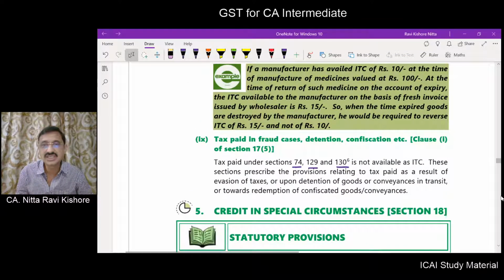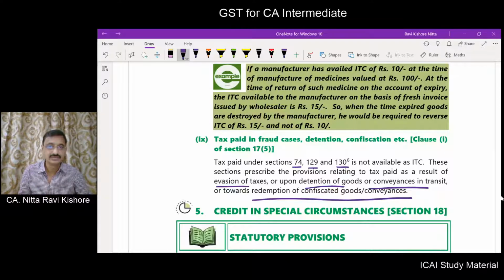These provisions relate to taxes paid on account of evasion of taxes, detention of goods or conveyance in transit, or towards redemption of confiscated goods or conveyances. If the tax has been paid under these circumstances, that tax can't be availed as input tax credit, and it is blocked as per the provisions of section 17 subsection 5 clause (i).